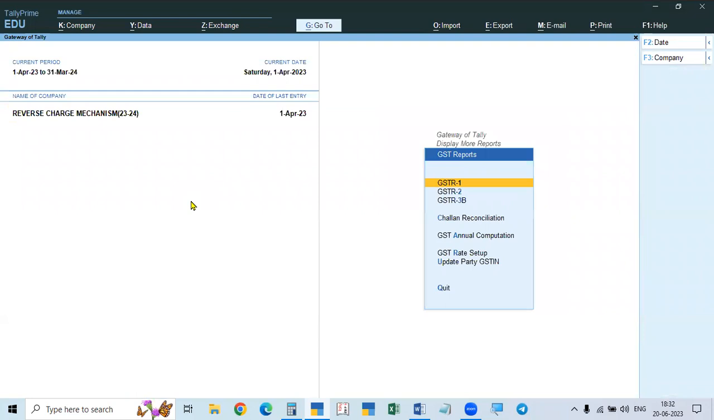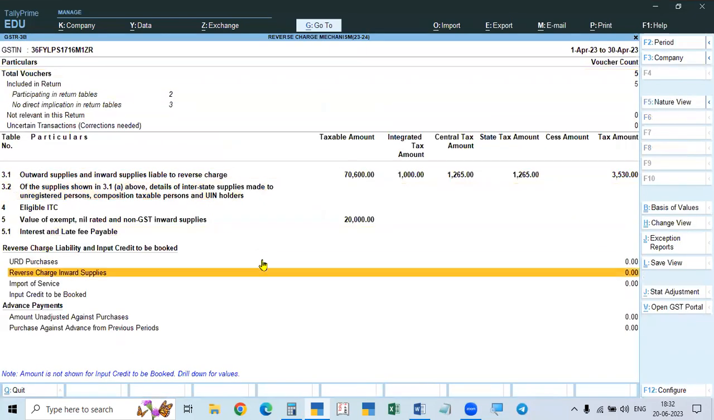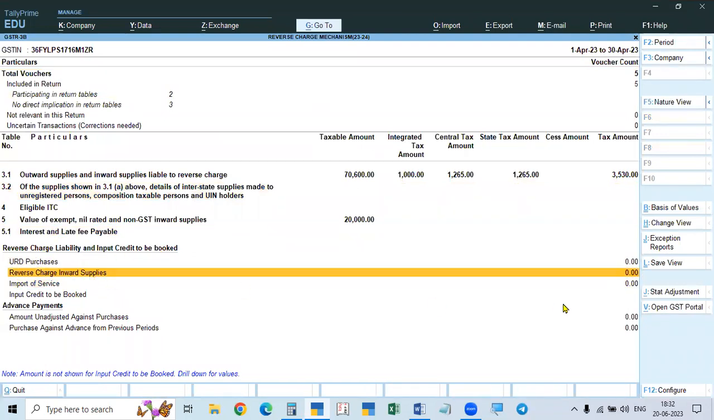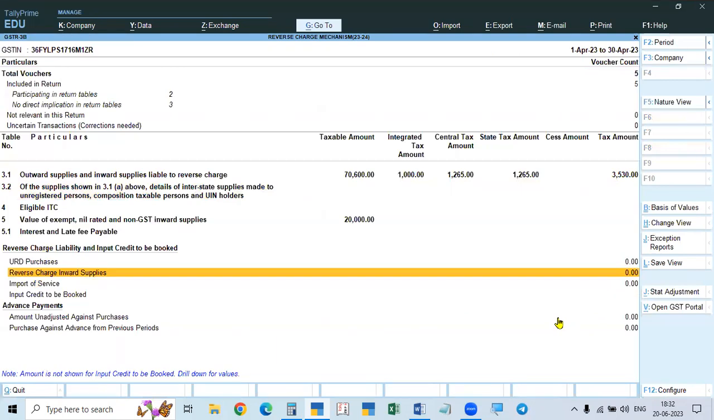Display more reports, then go to 3B. Here, see, reverse charge liability is to be booked. So here the amount is done. When you book that liability, the balance liability is already booked. So no balance liability, the liability is closed. Now we have to create the ITC, the input tax. So liability created, input tax created.